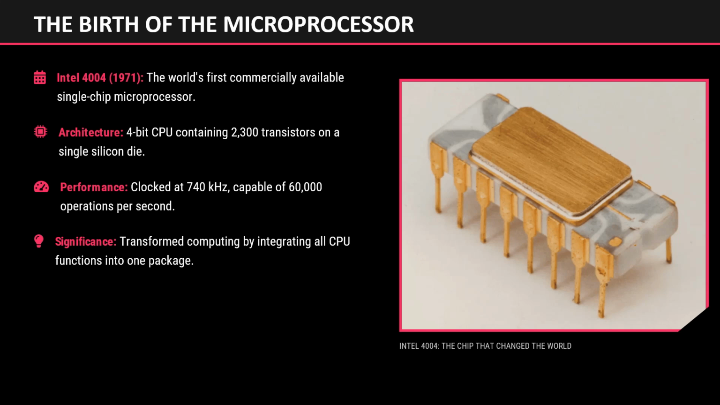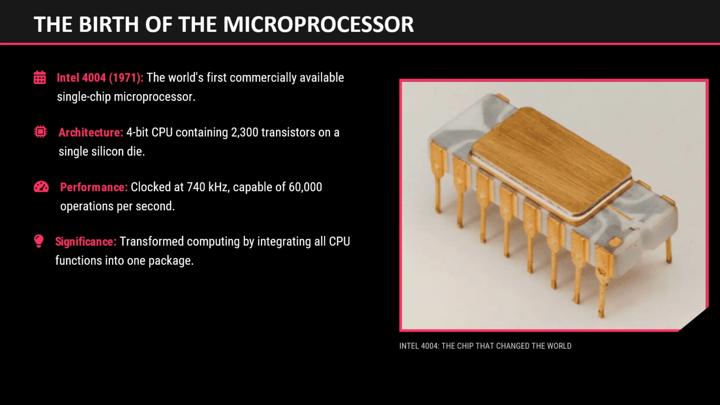The Intel 4004 had the following specifications: 4-bit processor architecture, approximately 2,300 transistors, a clock frequency of about 740 kHz, and the capability to perform around 60,000 operations per second. Although modest by modern standards, the Intel 4004 demonstrated that a complete CPU could be implemented on a single integrated circuit. This invention transformed the computing industry and initiated the microprocessor era.